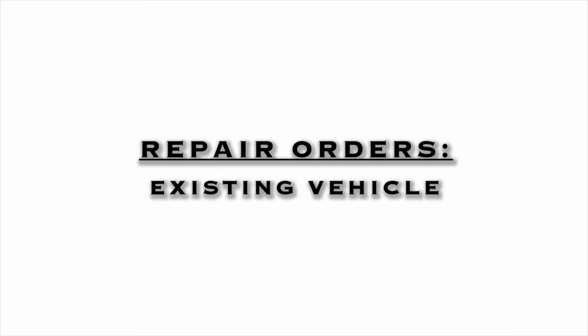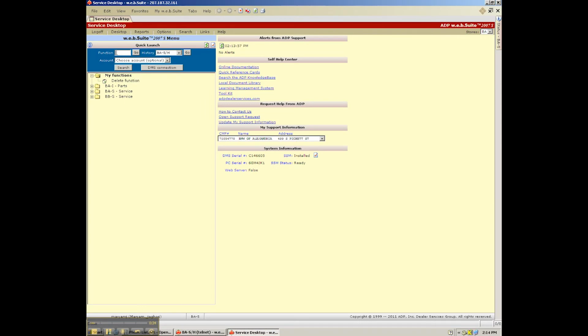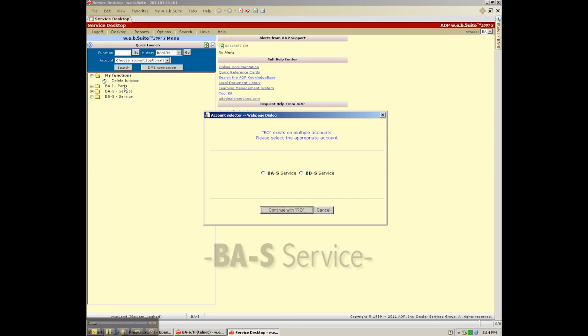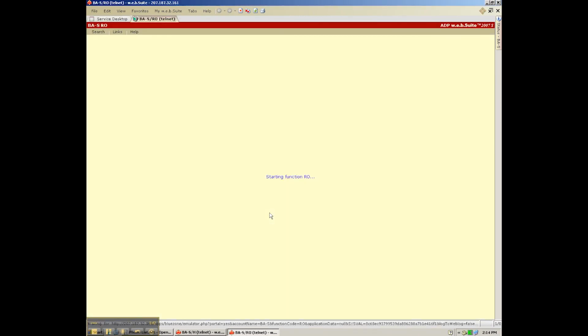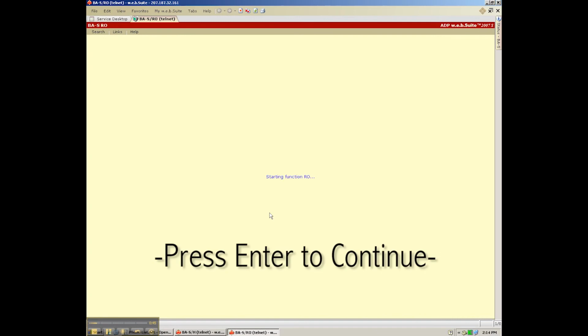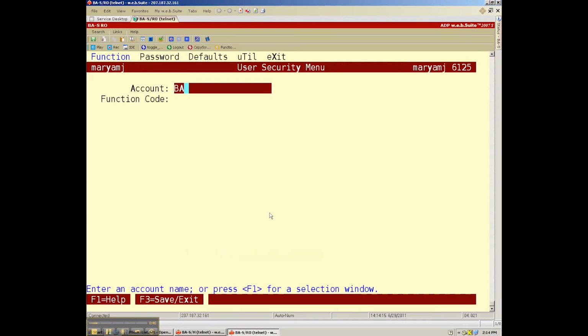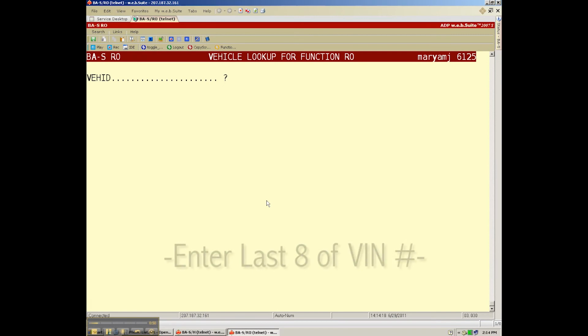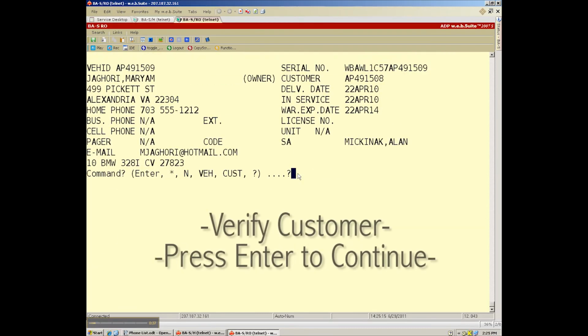Creating an RO with an existing vehicle. In the function dialog box, enter RO to generate a new repair order. Choose BAS service. Hit Enter at the next screen. For vehicle ID, enter the last 8 of the VIN. Verify that the customer is correct and hit Enter.